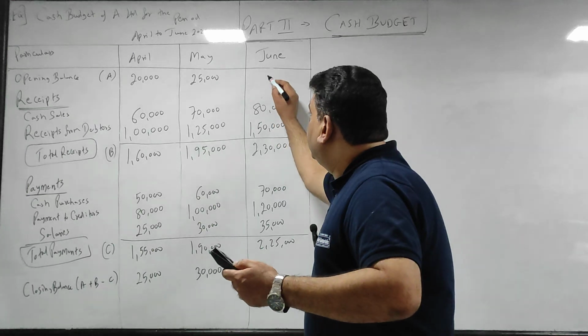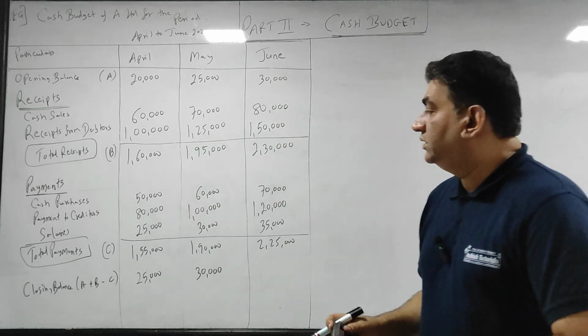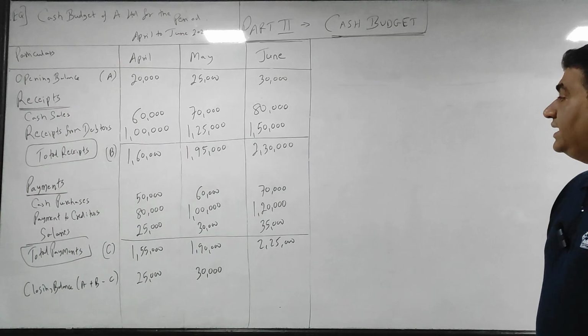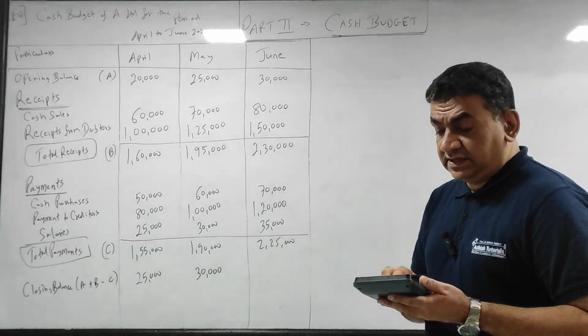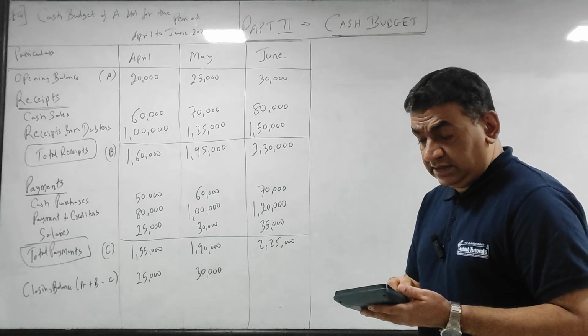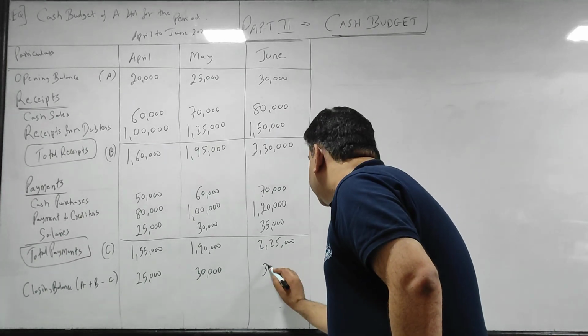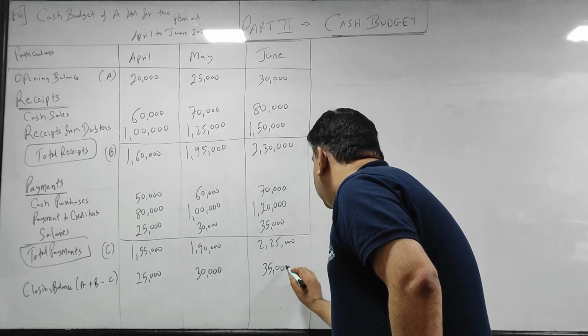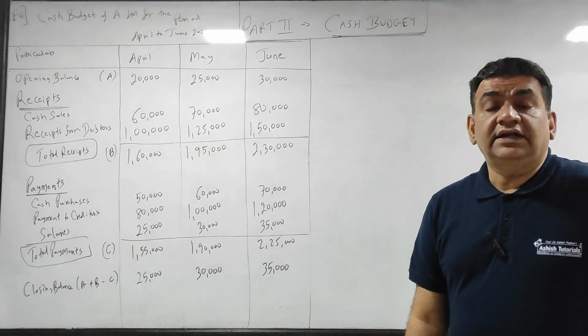Closing of May becomes opening of June. So 30 plus 230 minus 225, that is 35,000. 25, 30 and 35.